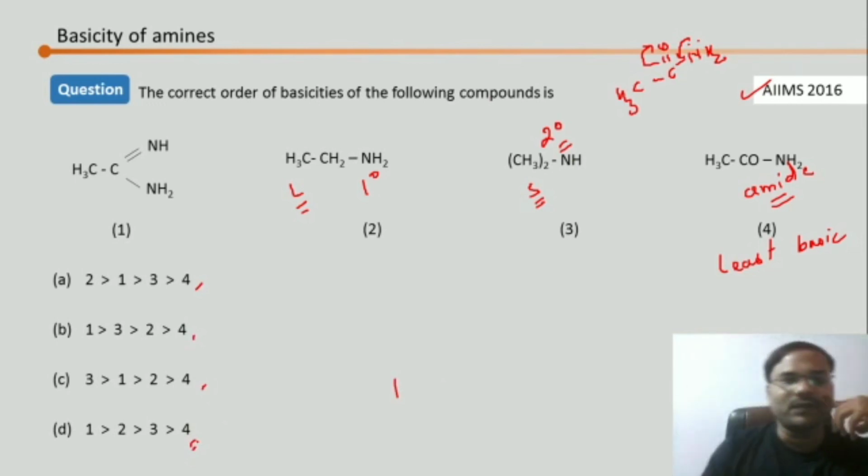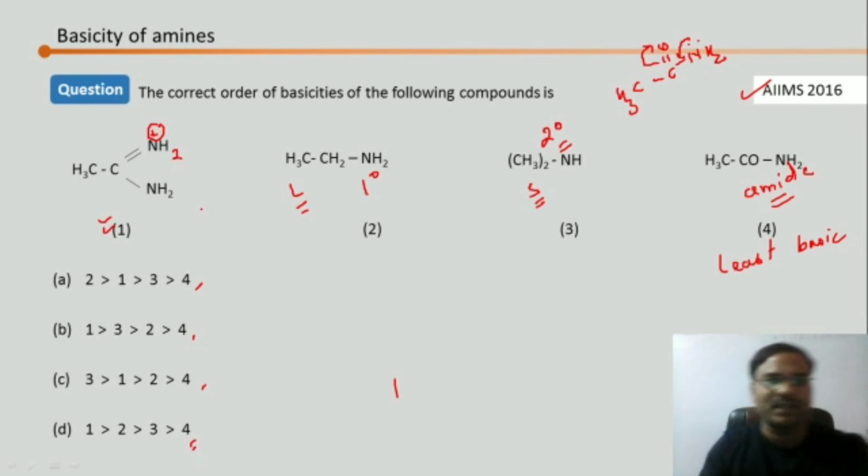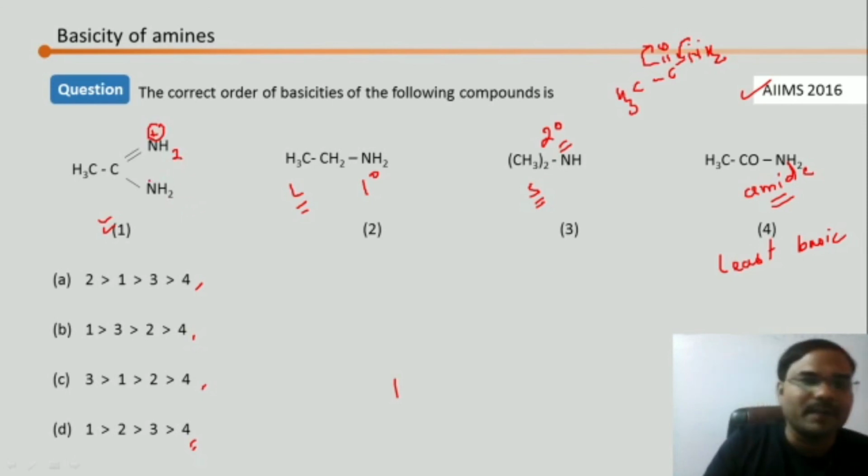So now let's go for the first one. You can see the double bond over there. Due to that double bond character, if we add one hydrogen and give it a positive charge, we are forming its cation. What will happen? This lone pair can go over there and give stability to that cation. So this is a stable cation, correct?